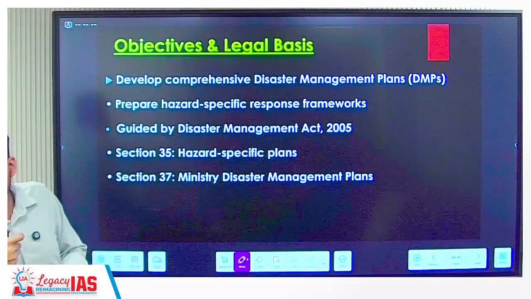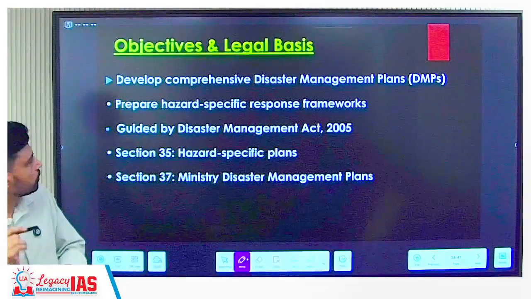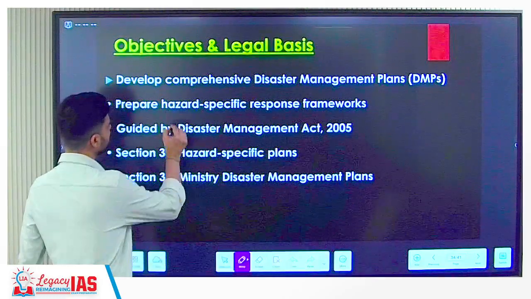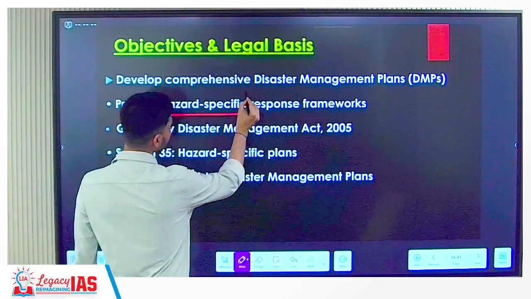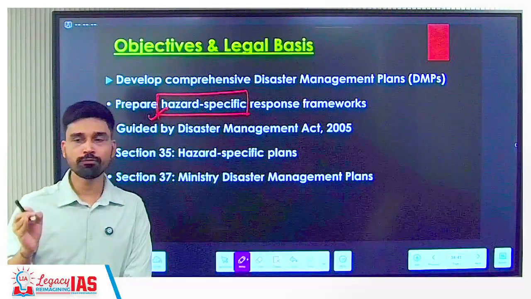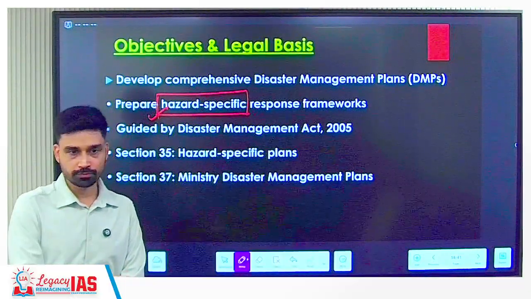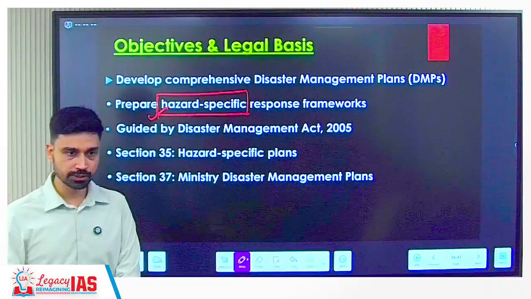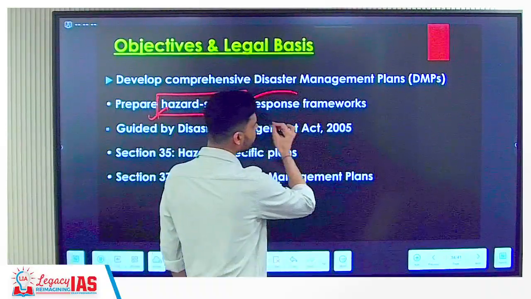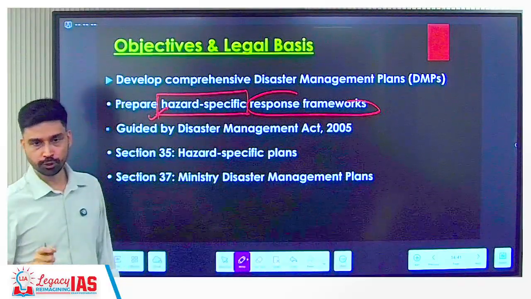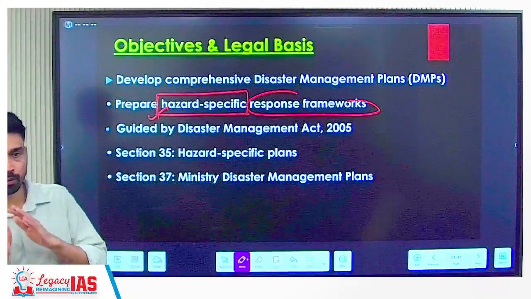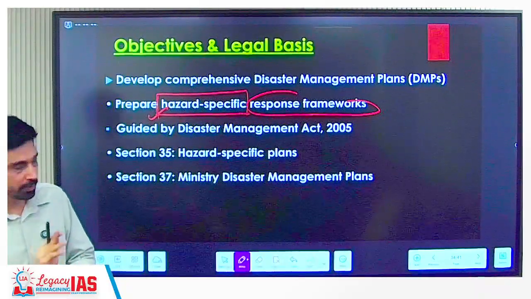How will we be able to tackle it? Only if we have capability, right? So that's what is the objective. So develop comprehensive disaster management plan, prepared two type of approach. First is hazard specific: flood, drought, okay, forest fire, for example, heat waves you have. All of these are what? Different type of disaster. So each of the disaster, each of the hazard, ministry should prepare what? A dedicated response framework. It should not be confused that now flood has happened, what need to be done? Or drought has happened, what need to be done? There should be a proper standard operating procedures, SOPs to be followed.